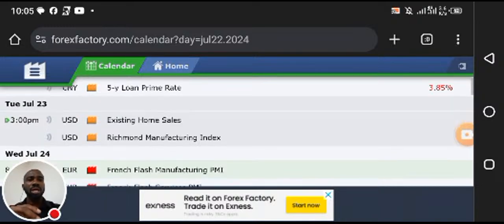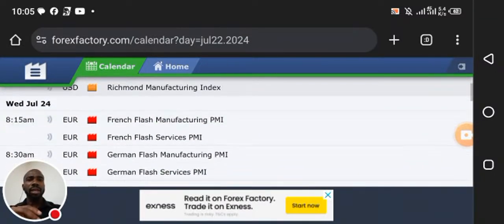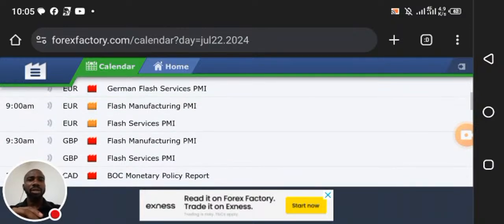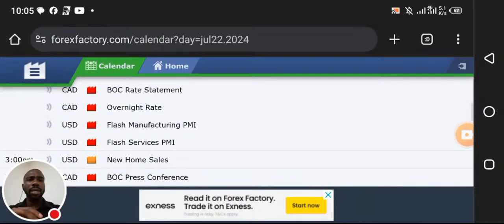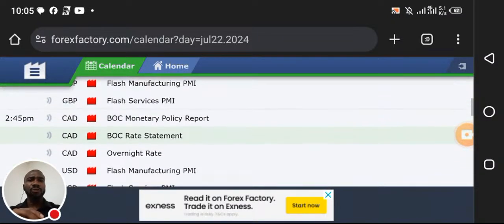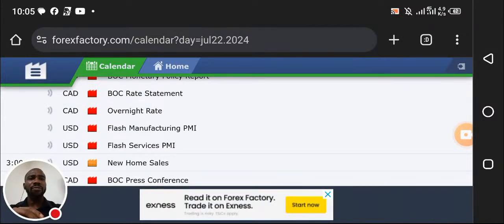Then on Wednesday, we have a major news that will be released from the United States for the dollar, at 2:45. Flash manufacturing PMI and flash services PMI to be released on Wednesday by 2:45 p.m., and it's a major news. So we should expect to see high volatility on USD pairs on Wednesday.